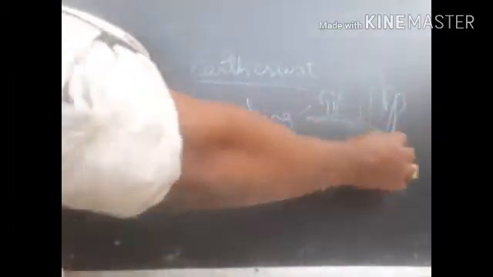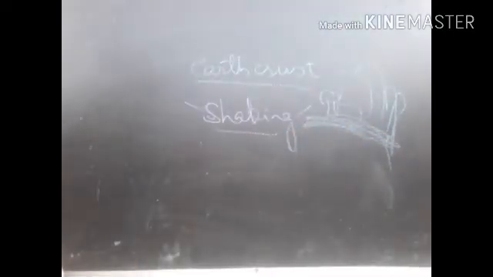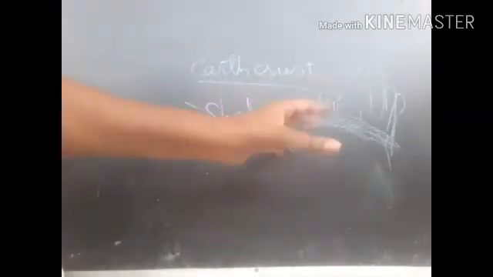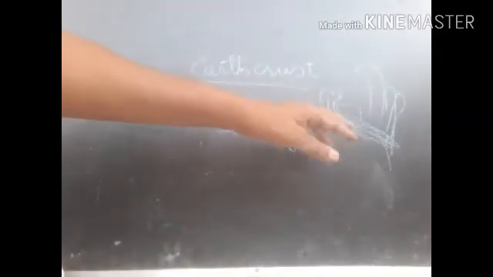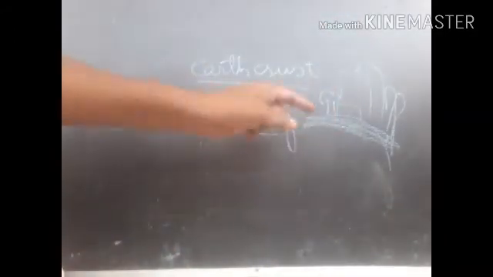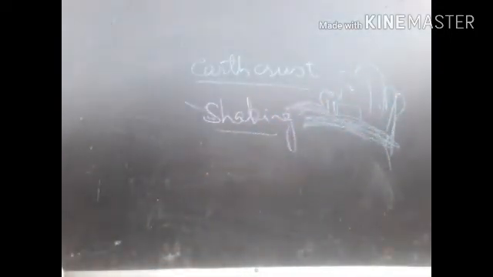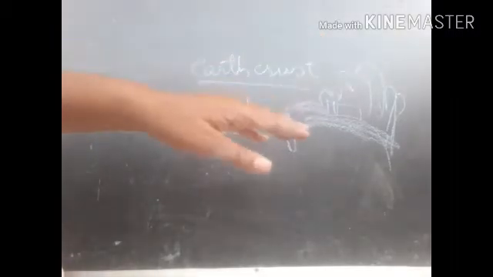Now this region is shaken, the earth crust is moved. When it vibrates, when it moves, then what happens? Along with the earth crust, whatever buildings, trees, electric poles, buses or vehicles, people, whoever is living here, all are going to shake. Then what happens? When it shakes severely,